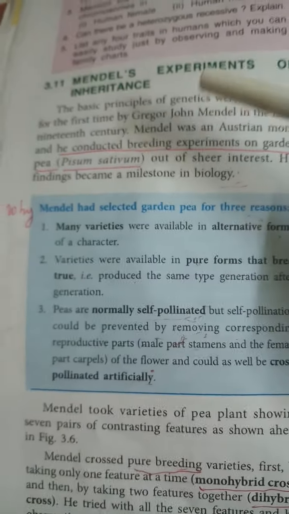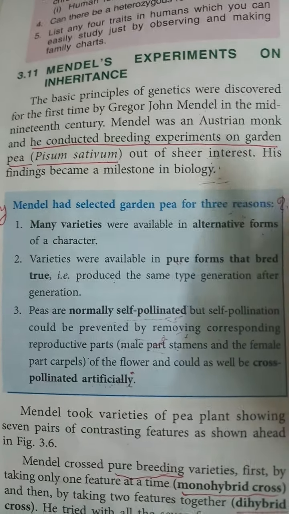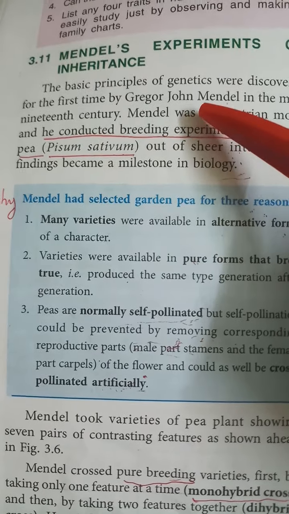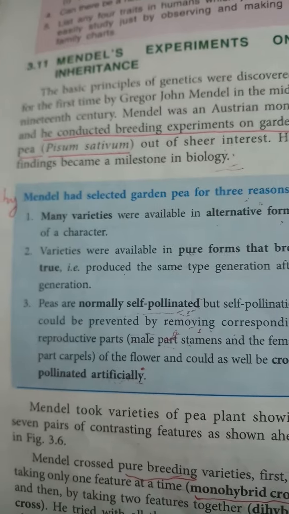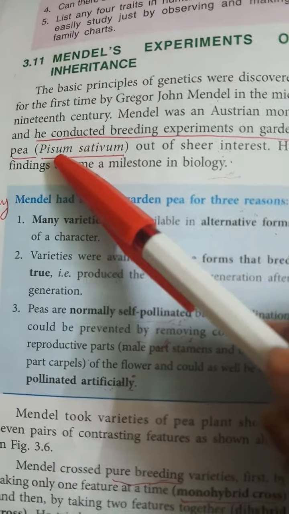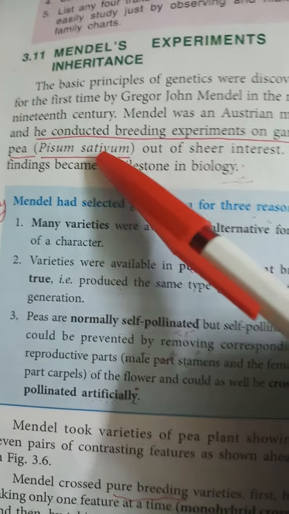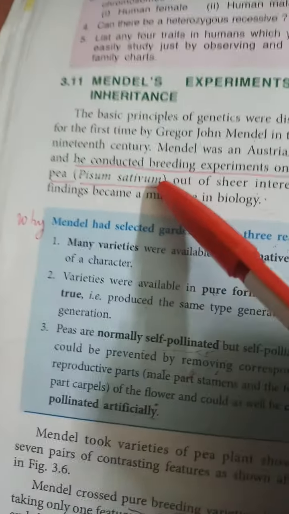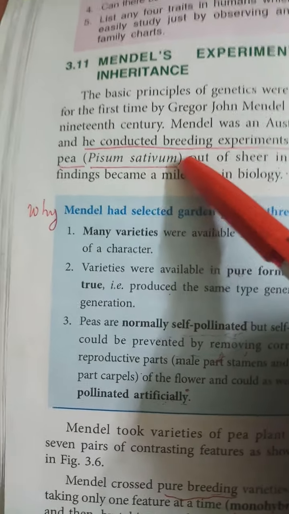We learned in the first part of the chapter about Gregor Mendel. He is the father of genetics. He conducted the breeding experiment on the garden pea plant. Garden pea plant, its scientific name is Pisum sativum. You may be asked to write the scientific name of the plant that Gregor Mendel conducted his experiment on. That is a question: Pisum sativum.